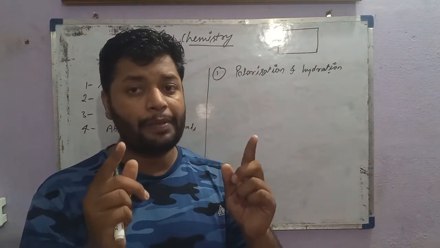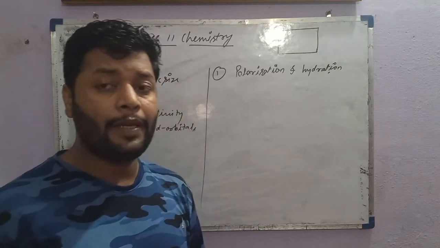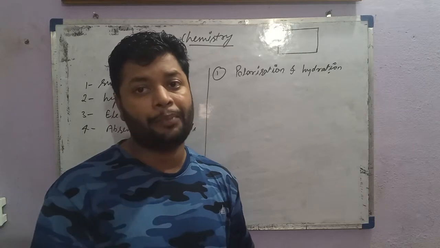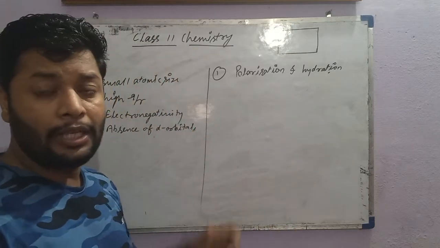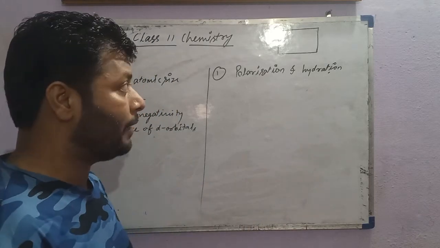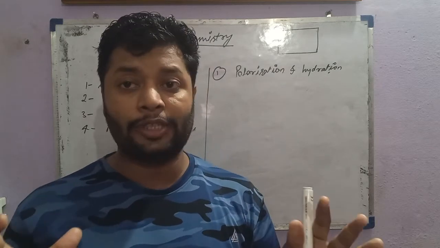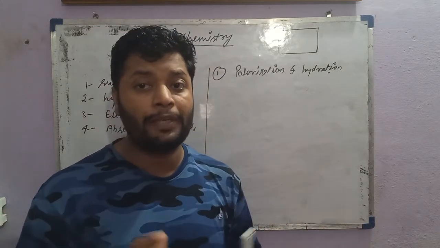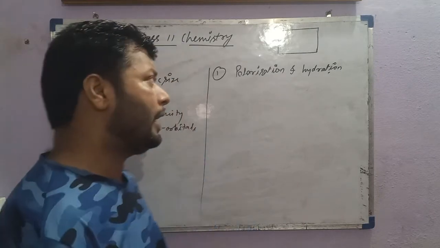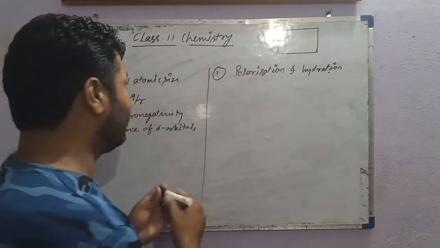The separation of electronic density in the bond is called polarization, and cations having a very great tendency to separate the charge density in their bonds is called polarization. Due to the smaller cationic size, they have a great polarizing power. Hydration energy means the amount of energy released when cations and anions associate with water molecules. That also depends upon the cationic or anionic size, which is smaller in this case.